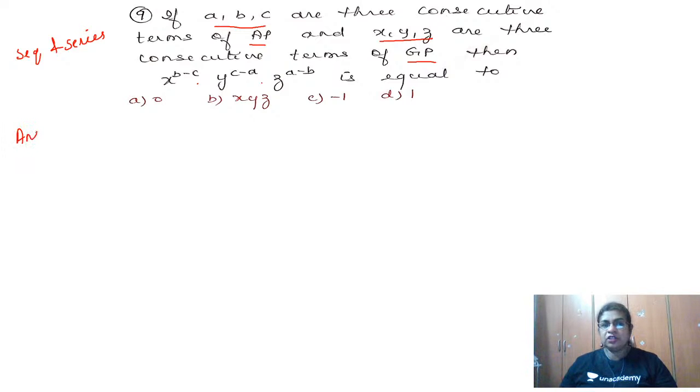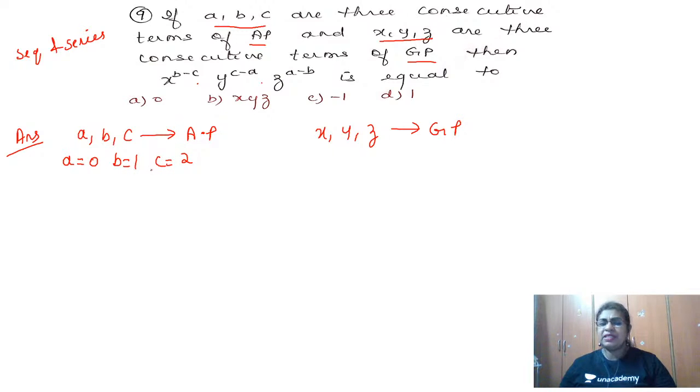Now, they have told that A, B, C are in AP, and also that X, Y, Z are in GP. So what we will do is take some numbers which are in AP and also in GP, because through those numbers the answer will be very easily solved. Suppose I take A equal to 0, B equal to 1, C equal to 2. Check whether A, B, C are in AP.